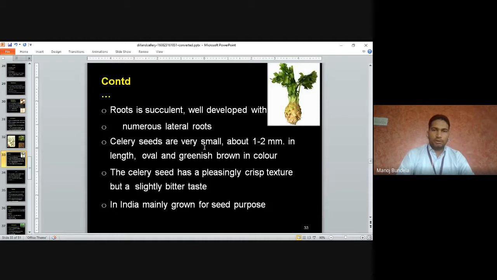Roots are succulent, well developed with numerous lateral roots. Celery seeds are very small, about 1 to 2 mm in length, ovoid and greenish brown in color. The seeds have a pleasingly crisp texture but a slightly bitter taste. In India, celery is mainly grown for seed purposes.